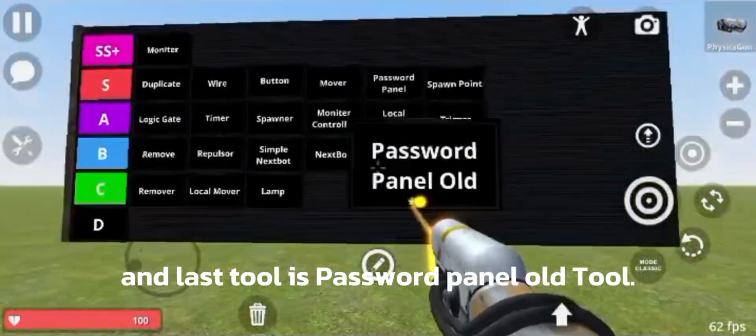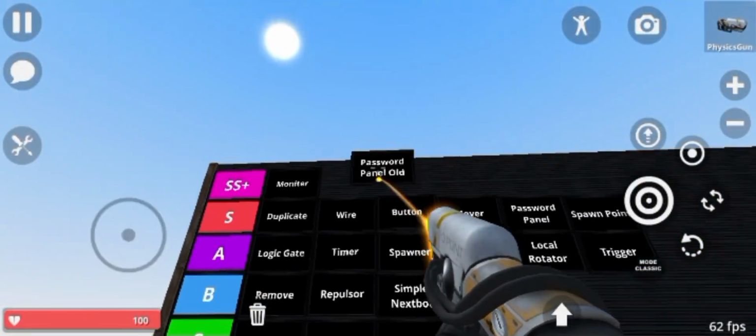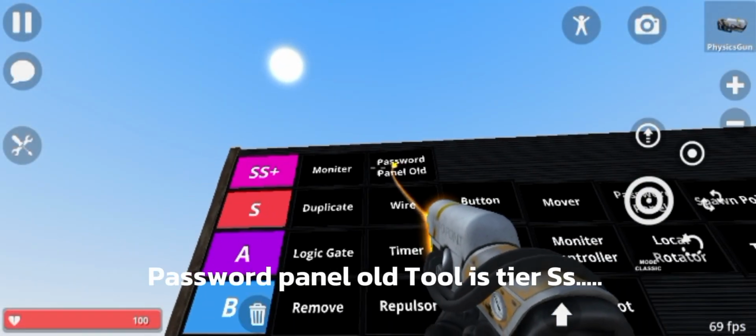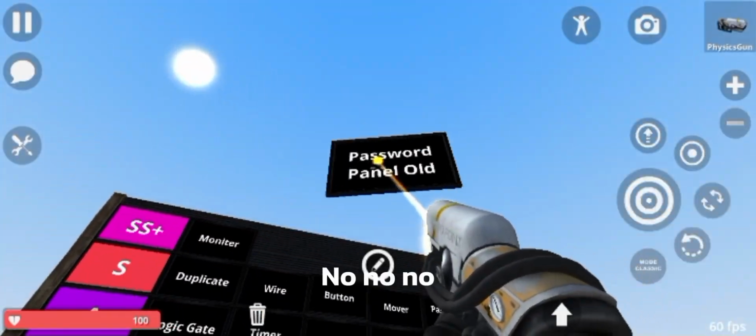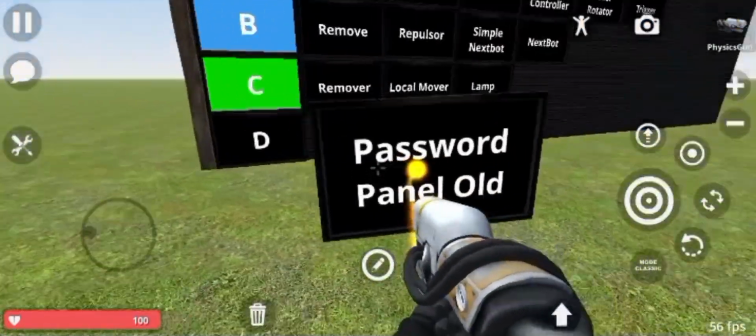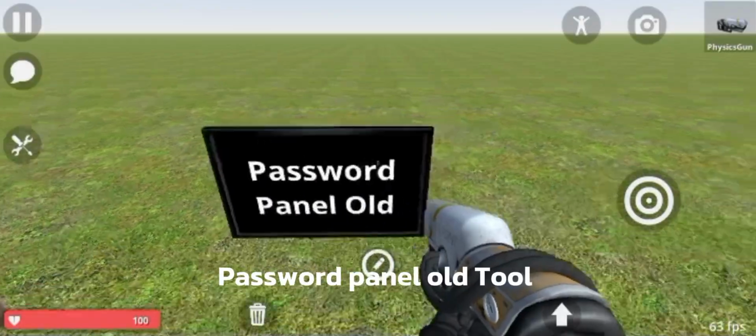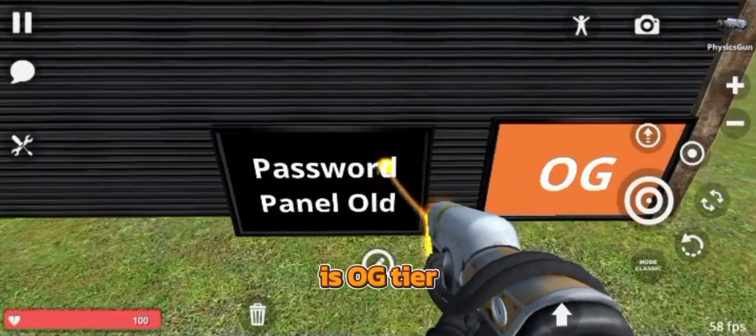And last tool is Password Panel Old Tool. Password Panel Old Tool is Tier SS. No. Password Panel Old Tool is OG tier.